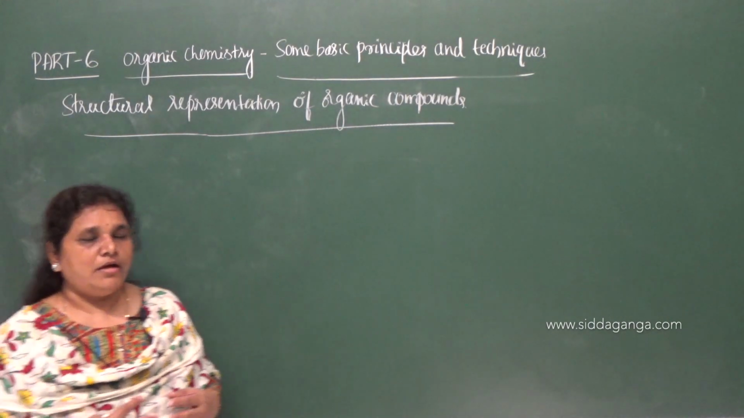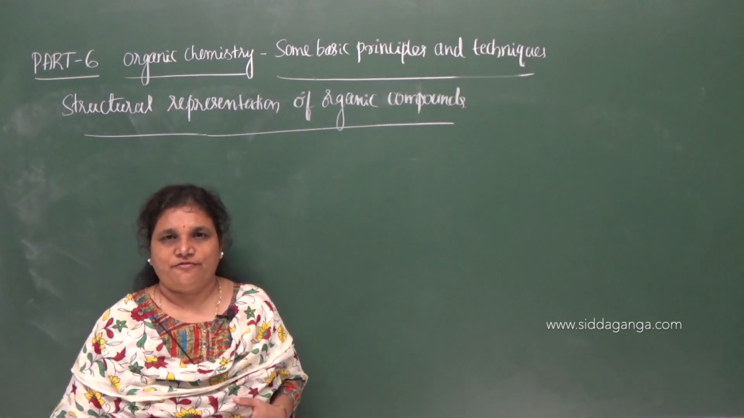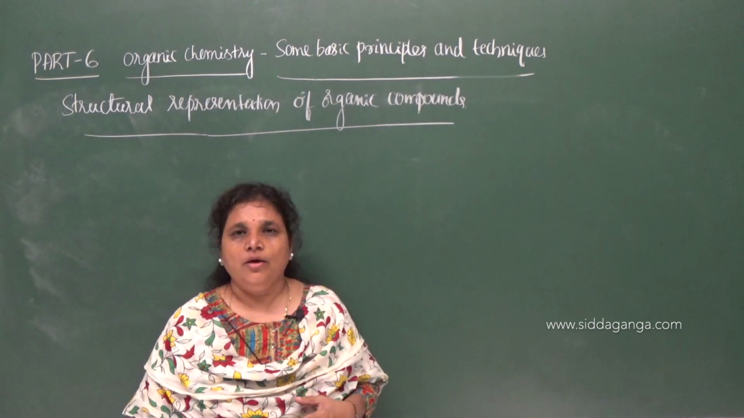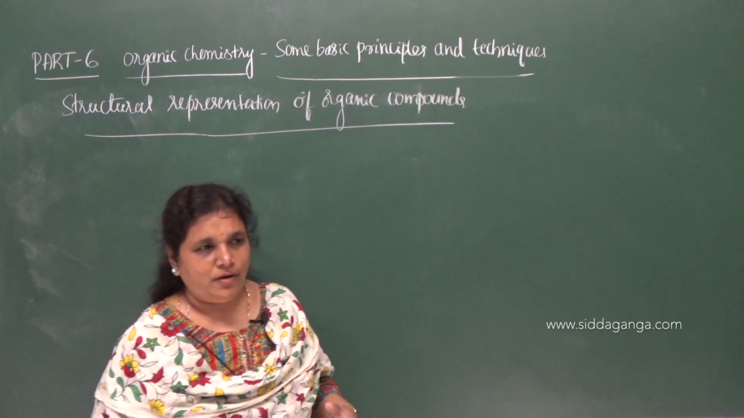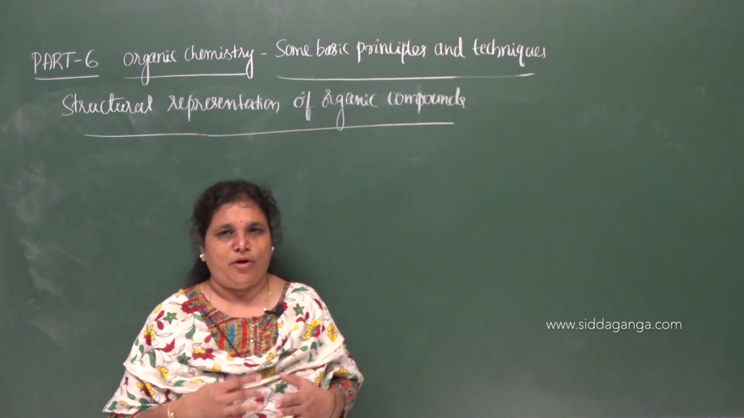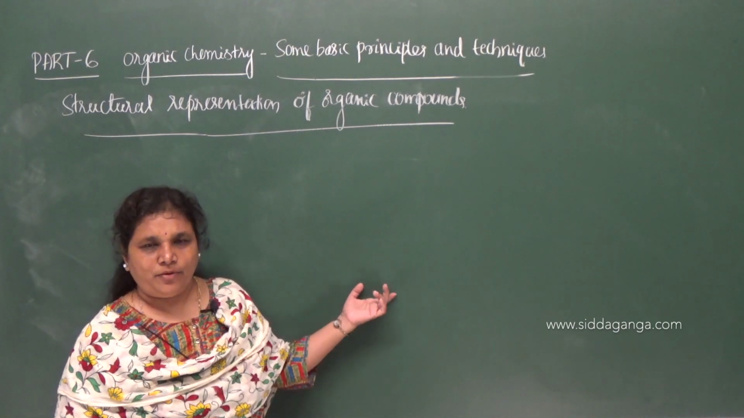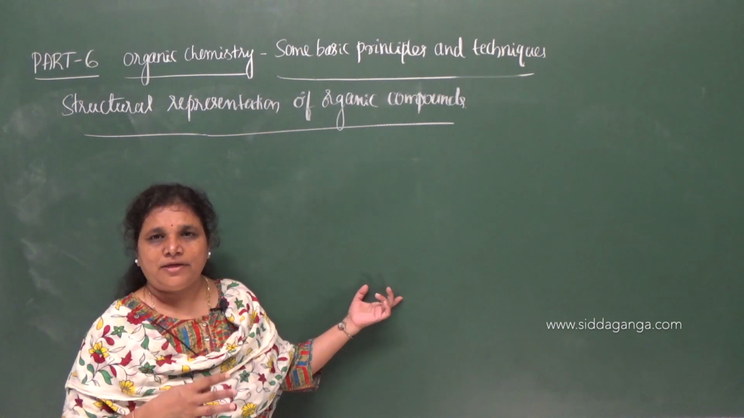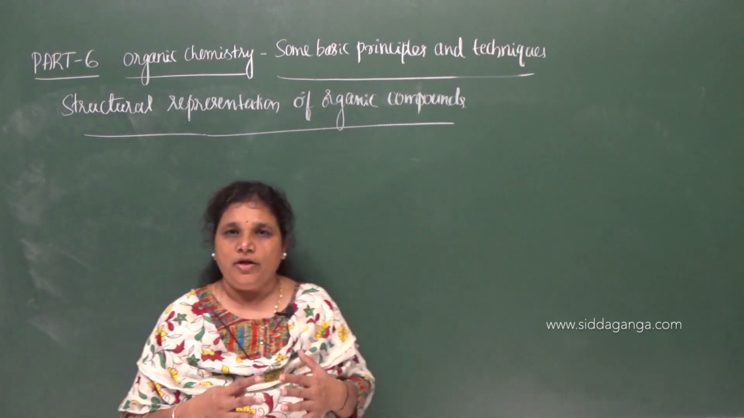One is in the form of molecular formula, the second one is structural formula. Molecular formula gives only the type of atoms of different elements present in a molecule in a fixed ratio. What is the ratio of these atoms in a molecule? That is a simplified form of a compound where it represents the atoms of different elements present in a molecule in a fixed ratio. That gives the molecular formula.